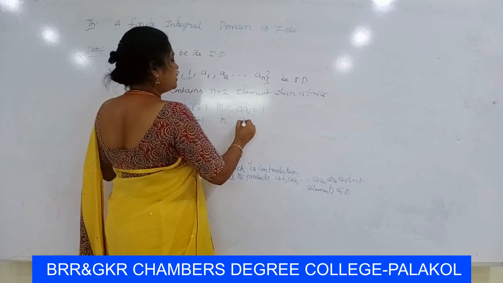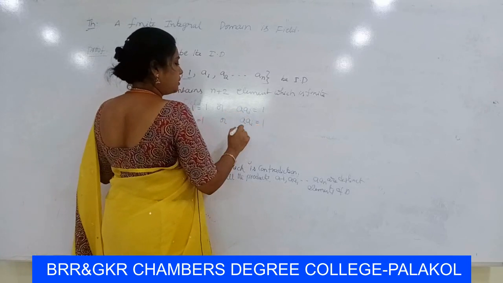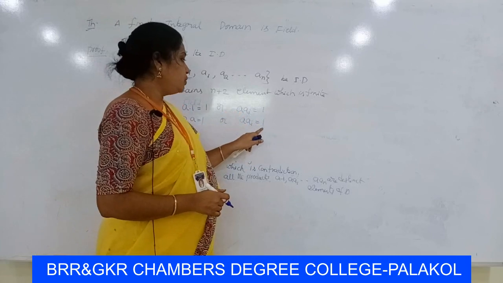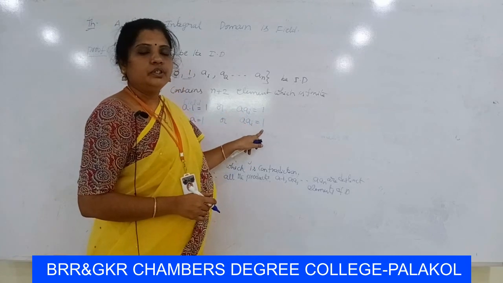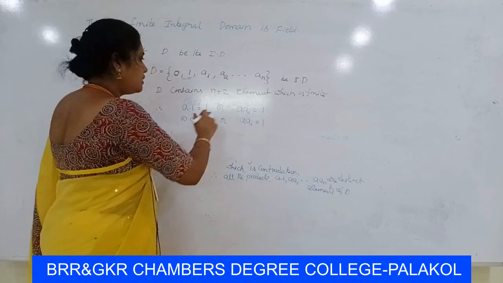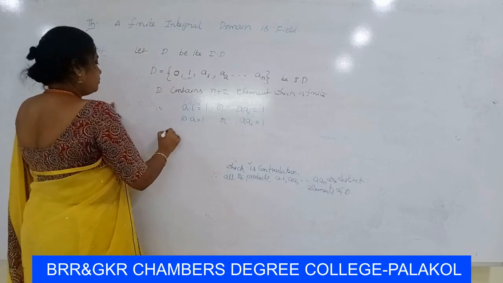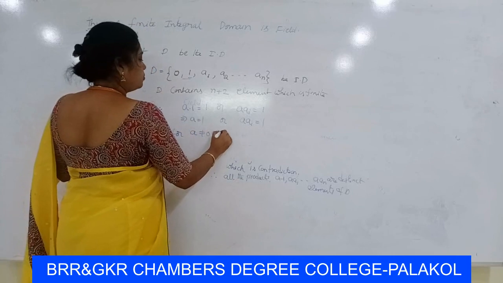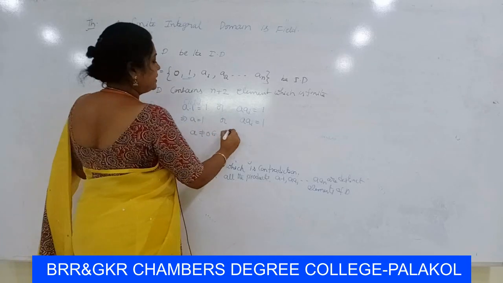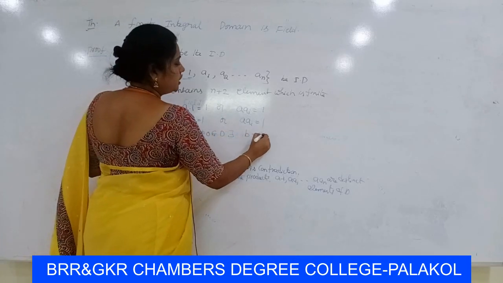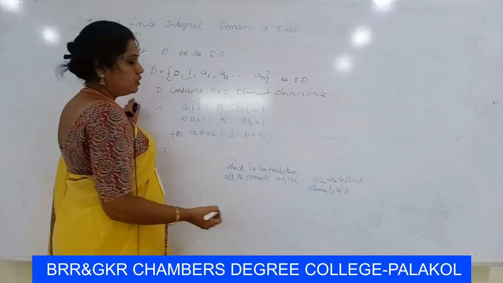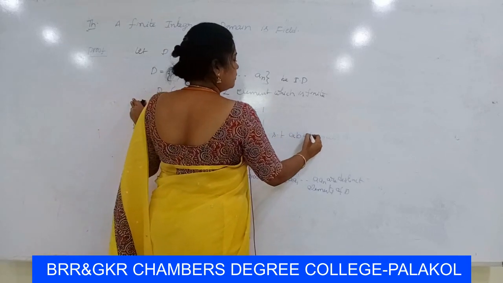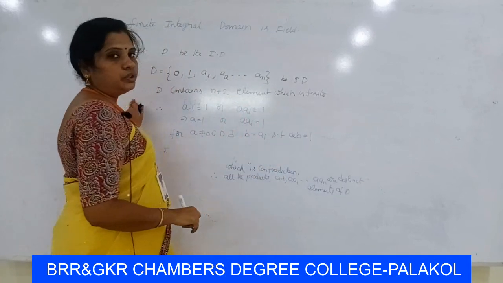So the other product is a·ai equal to 1. That means a multiplied with ai gives the unity element 1. So this can be written as: for a not equal to 0 in D, there exists some b, that is ai, such that ab is equal to 1.